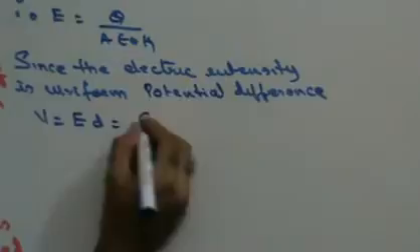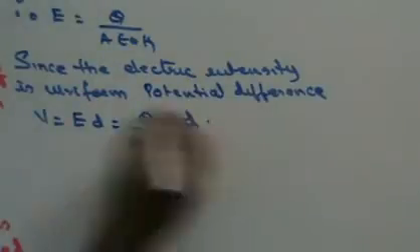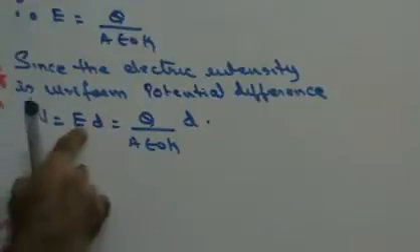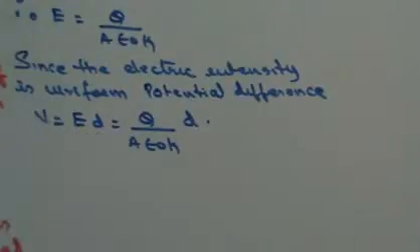E we have already found out is Q upon A epsilon 0 K, into D. Potential difference is electric intensity into the distance between the two plates. I know V, I know Q, so I can now find out the capacity